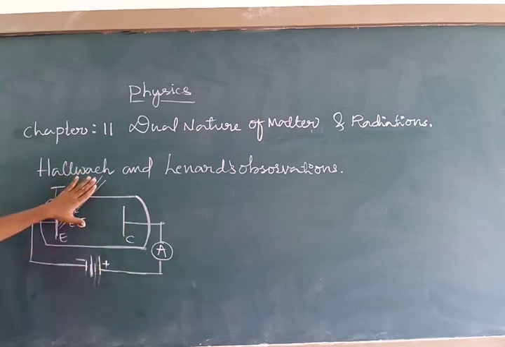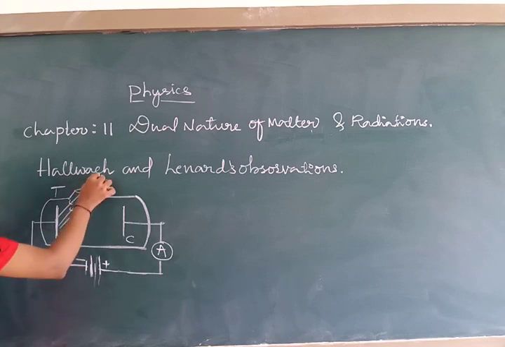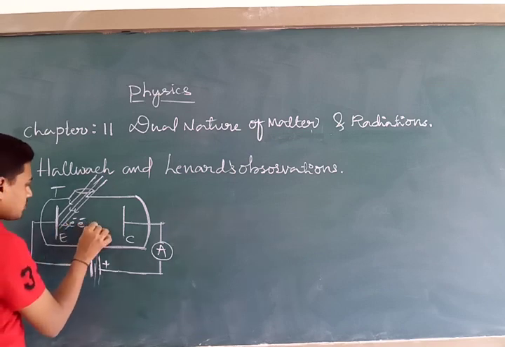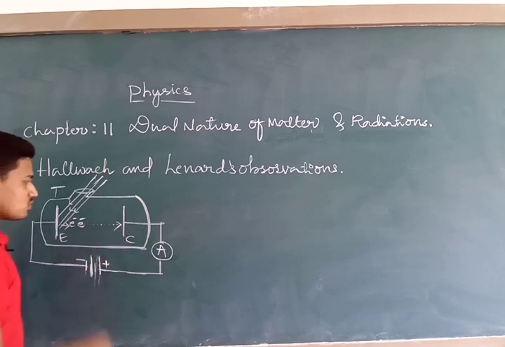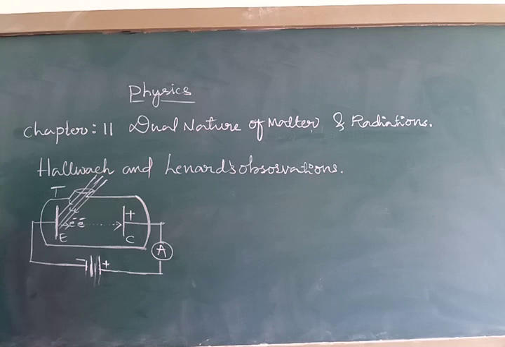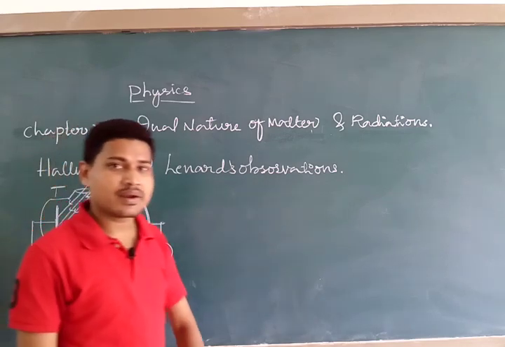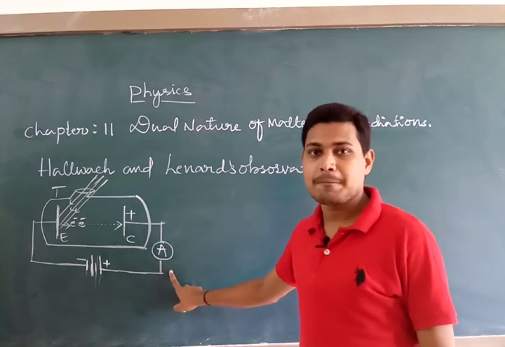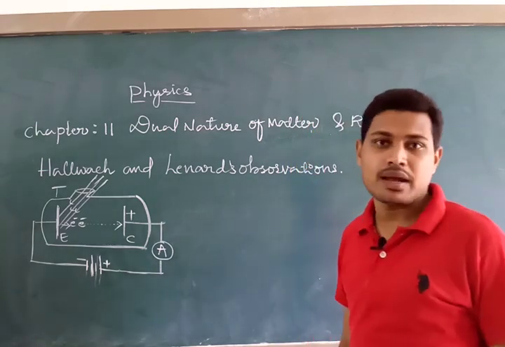Now he illuminated ultraviolet radiation. After illumination by ultraviolet radiation of a certain frequency, very important, of a certain frequency, he found that there is an ejection of electrons. And remember, these ejected electrons get attracted towards the collector plate, which was at positive potential, and this positive potential plate attracts these electrons, and thereby it constitutes the current known as photoelectric current. This is the observation made by Lenard.